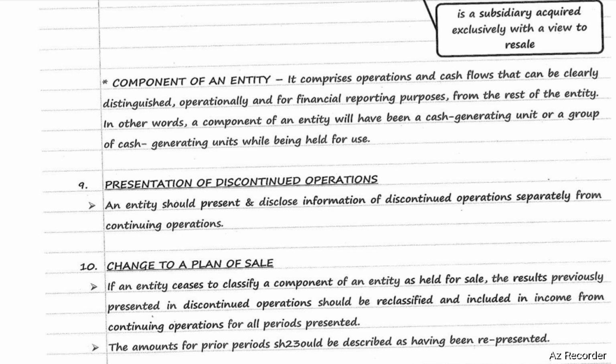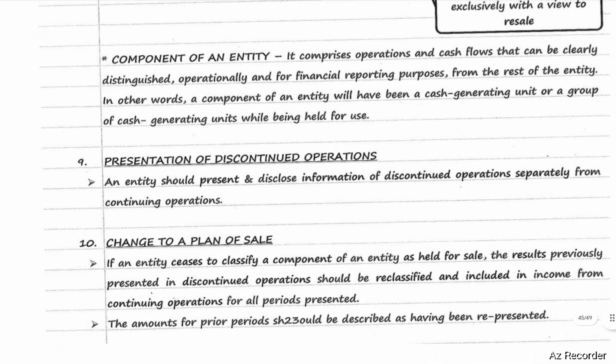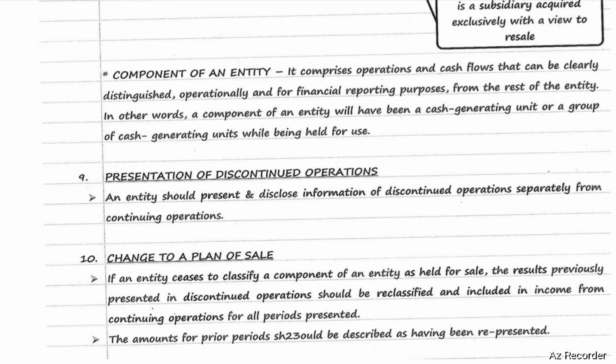Presentation of discontinued operations. An entity should present and disclose information of discontinued operations separately from continuing operations. Change to a plan of sale: if an entity ceases to classify a component of an entity as held for sale, the results previously presented in discontinued operations should be reclassified and included in income from continuing operations for all periods presented.